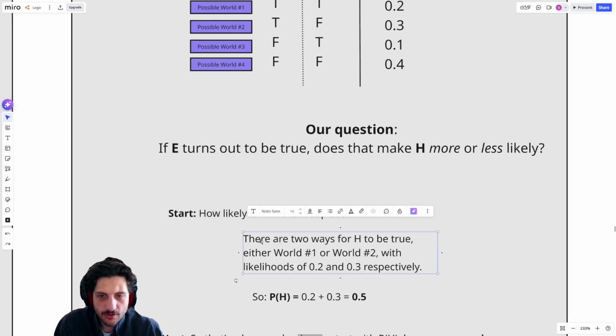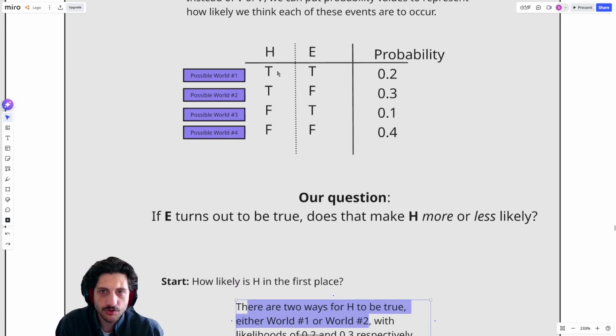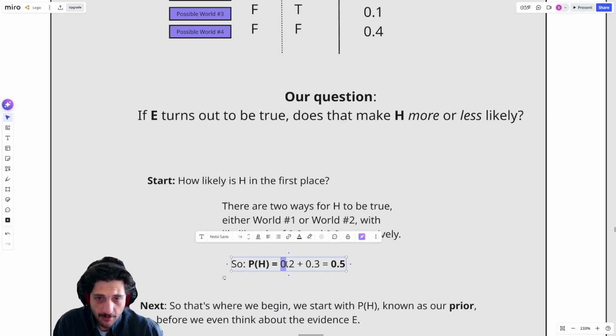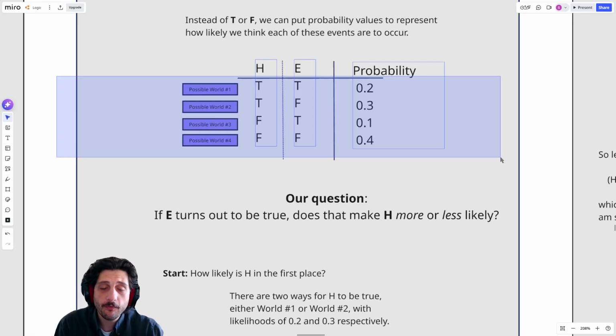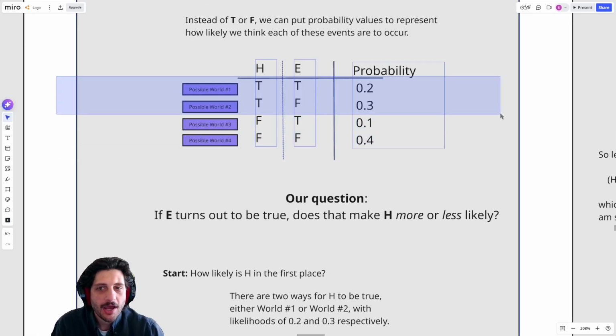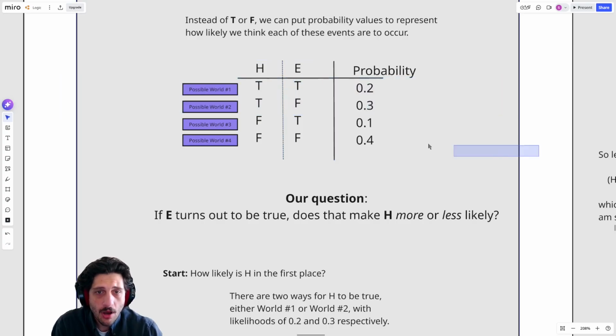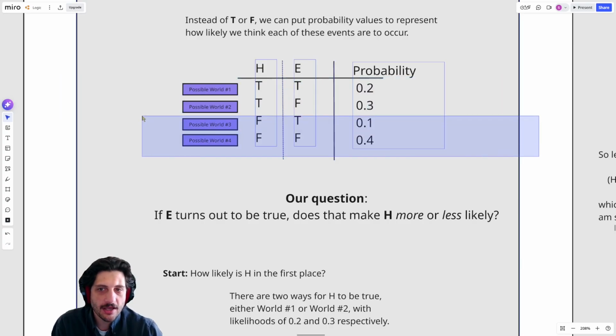And so what I'm going to do is I'm going to ask, well, there's two ways for H to be true, right? There's the first world and there's the second world. The probability of H is just the 0.2 from the first world plus the 0.3 from the second world, which means I am 50% confident that H is going to be true. If I look at all four possible worlds, I think there's 50% likelihood that I end up in one of the worlds where H is true, but there's a 50% likelihood that I end up in one of the worlds